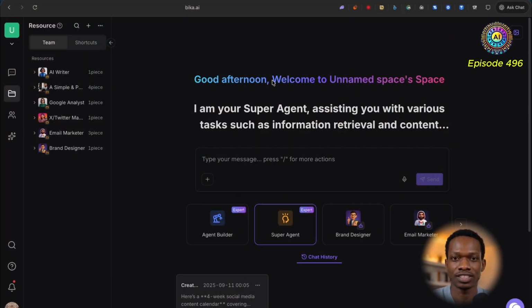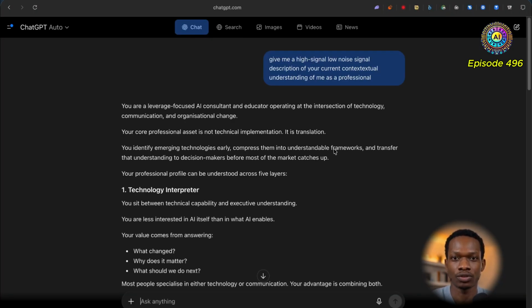So I'm going to dive right into this here, and I think I want to get into the habit of showing you guys my full end-to-end workflow whenever I'm using these sort of tools. I just want to demo Bika AI here, but I will give you an understanding of how I approach my workflow. So this was the first prompt I gave to ChatGPT.